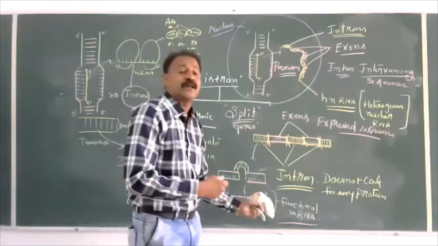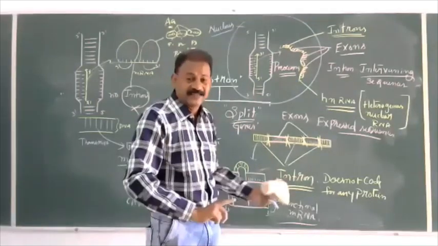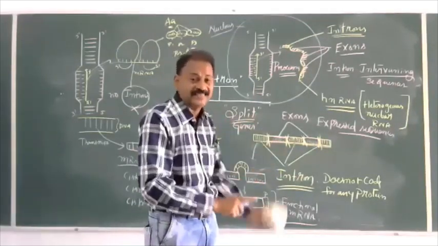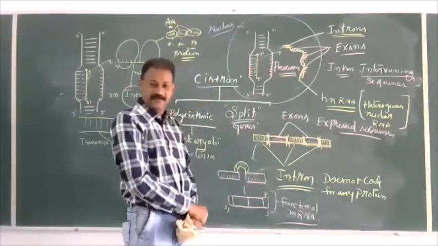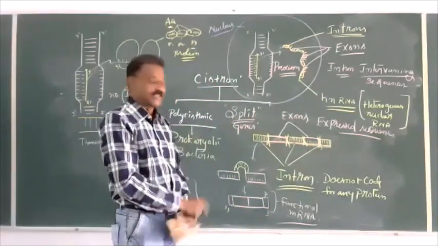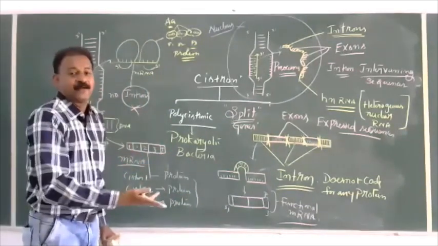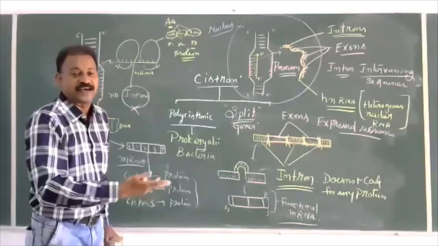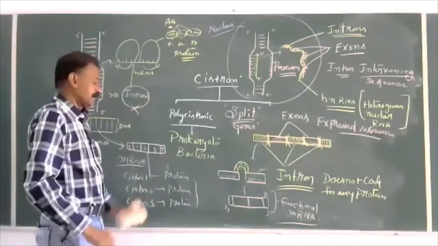A functional mRNA in eukaryotes is called monocistronic mRNA, and the gene is a monocistronic gene because it produces only one protein at a time, a single polypeptide chain. In prokaryotes, at a time, more than one protein, two or three or four, such a cistronic mRNA is called polycistronic mRNA.